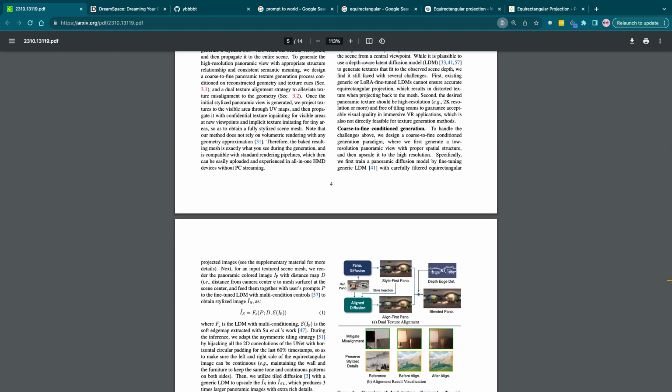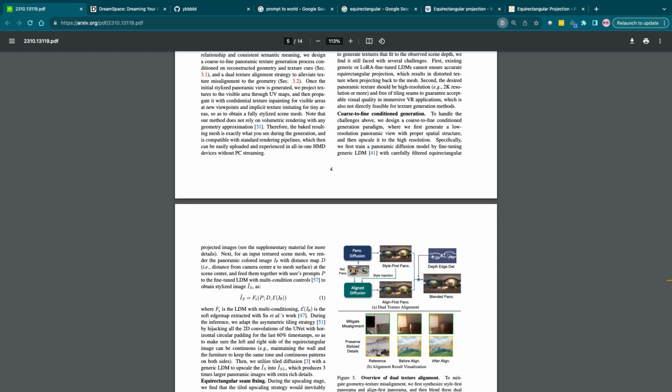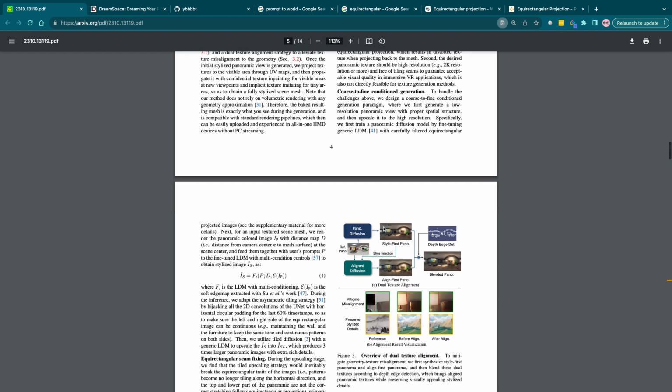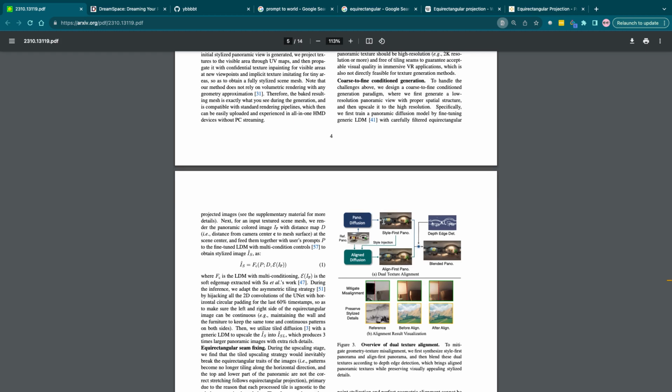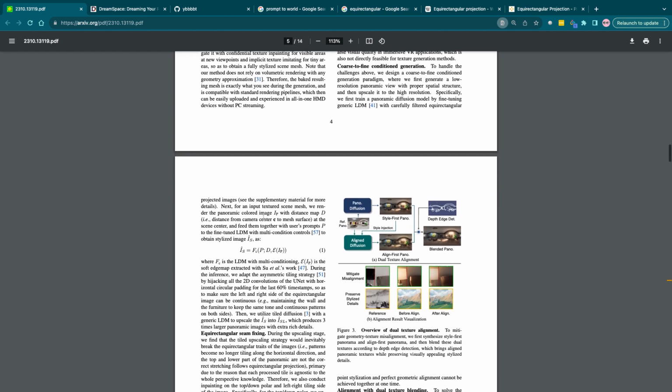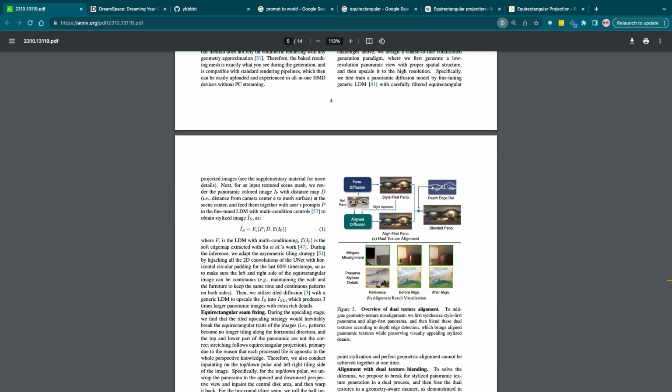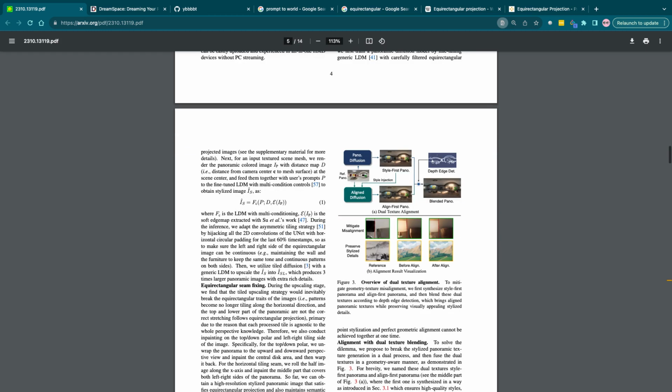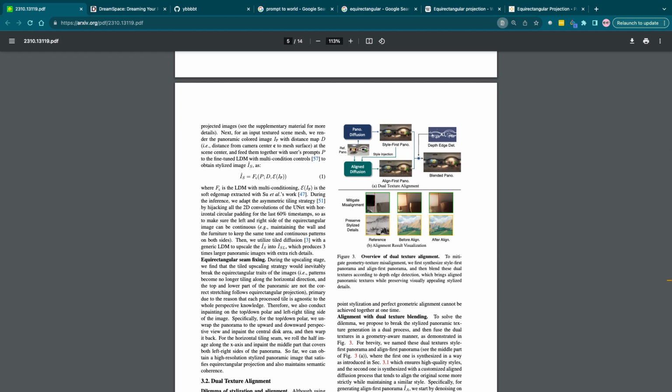Coarse to fine conditional generation. To handle the challenges above, we designed a coarse to fine conditional paradigm where we first generate a low resolution panoramic view with a proper spatial structure, and then upscale it to high resolution. They first train a panoramic diffusion model by fine-tuning a generic latent diffusion model with carefully filtered equirectangular projected images.